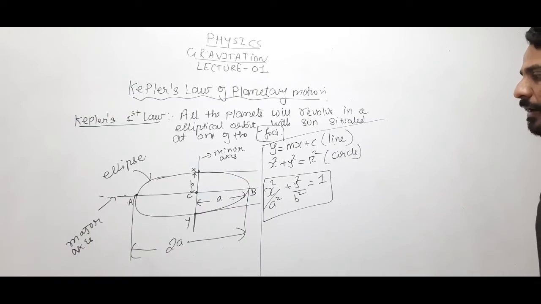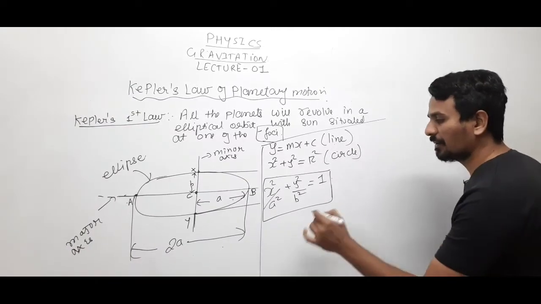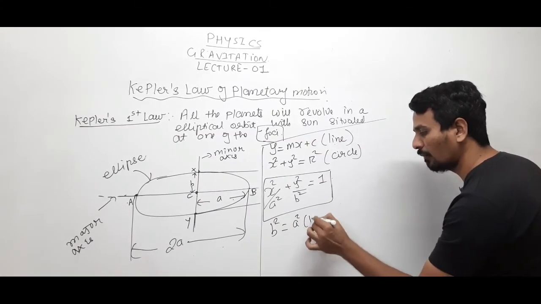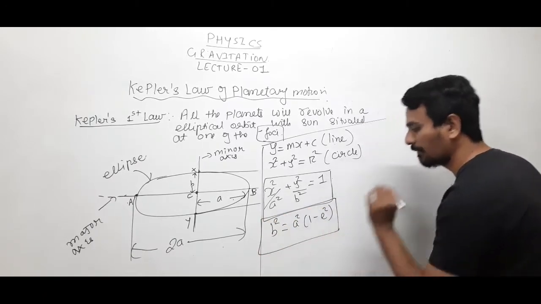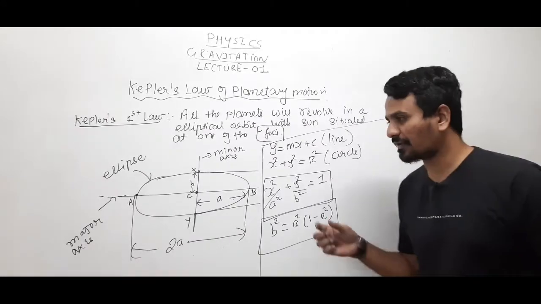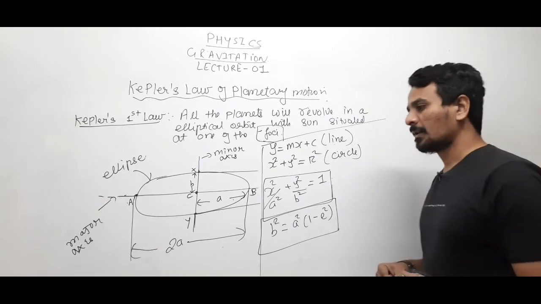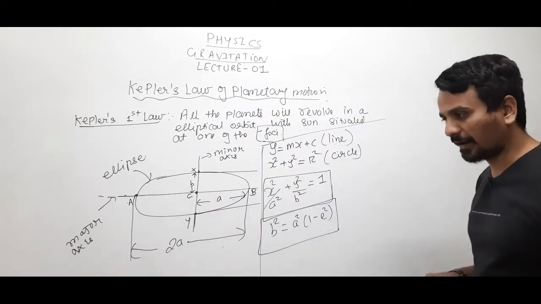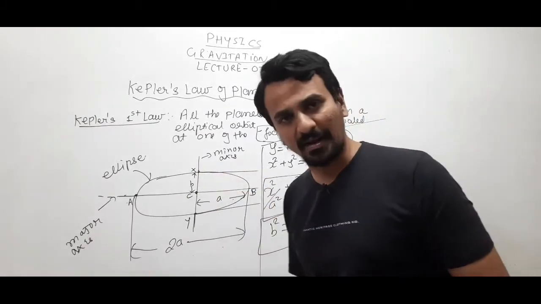Okay, and the relation between b and a is given as b square equals a square into 1 minus e square. This is the relation between b square and a square. You will learn more in your math subject, but the things which are required over here, that is what I am explaining. Once again, I will recall it. 2a is the length of the major axis, 2b is the length of the minor axis, a is the length of the semi-major axis, b is the length of the semi-minor axis.